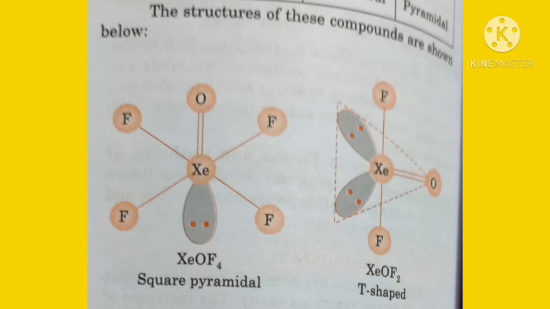Then you can see in the figure, for XeOF4, the square pyramidal shape, and for XeOF2, the shape is T-shaped. You can see in the diagram the formation of a double bond with the oxygen. These two diagrams are showing XeOF4 and XeOF2.